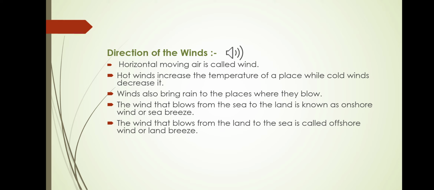It also brings rain to this region. The wind that blows from the land to the sea is known as land breeze, or offshore wind, and it is dry and doesn't carry any moisture, so there is no rainfall because of this wind. India is affected by the seasonal wind known as monsoon. The southwest monsoon wind brings rain.